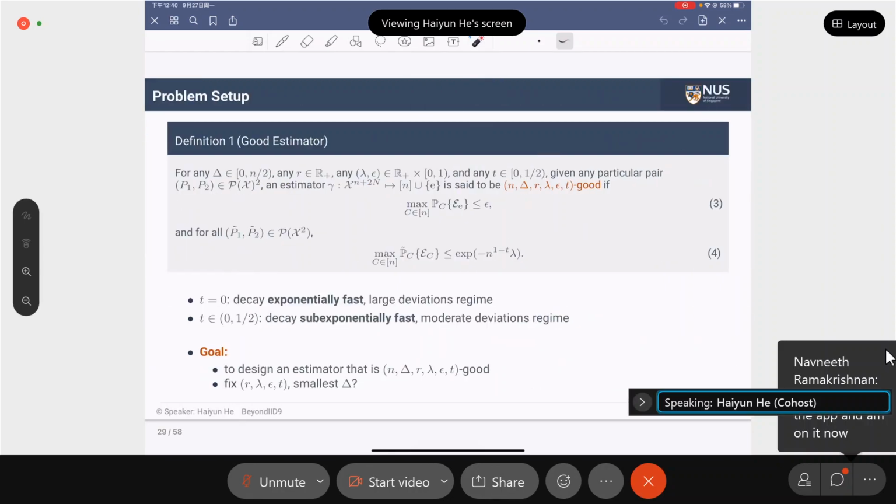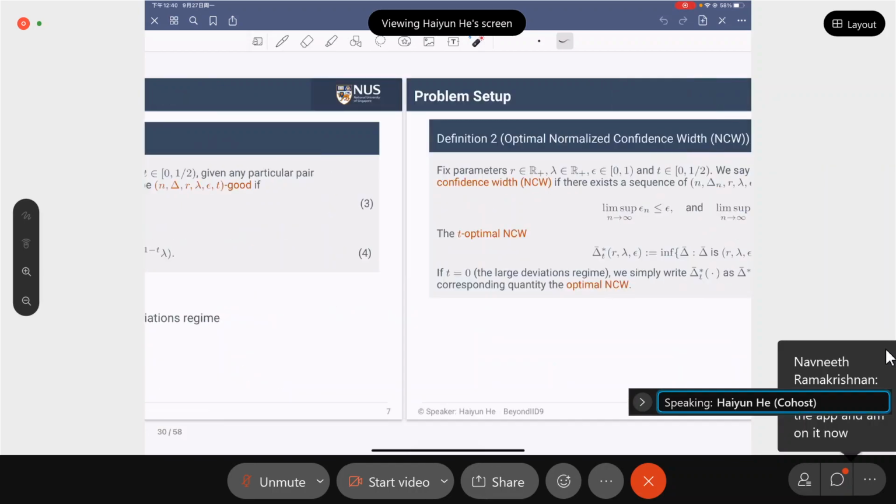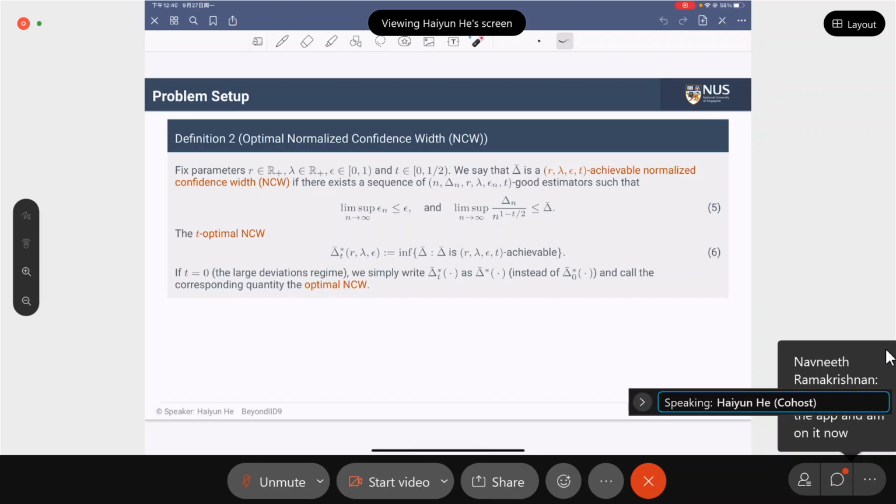And by fixing all other parameters, we're interested in finding out what is the smallest achievable delta, that is the confidence width in this problem. We define the optimal normalized confidence width as follows. So recall that delta n is the confidence width. So this term is called the normalized confidence width. And we say that delta bar that satisfies this condition is the achievable normalized confidence width.